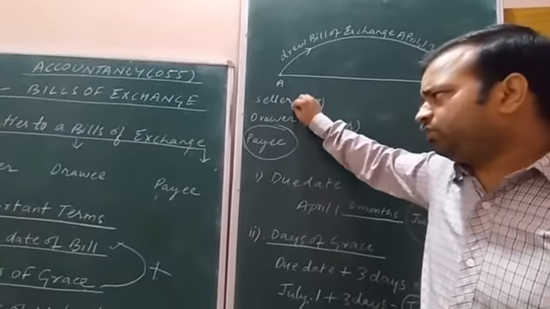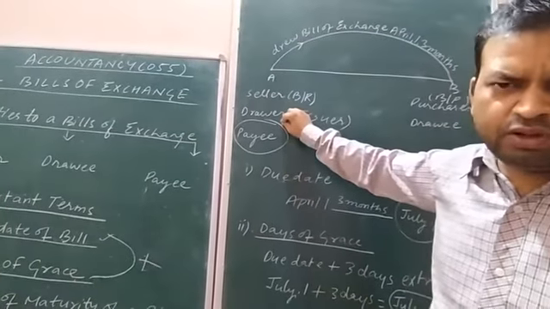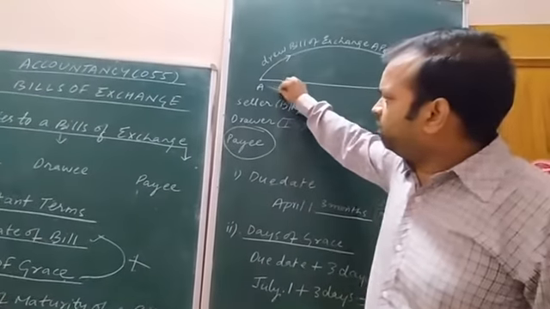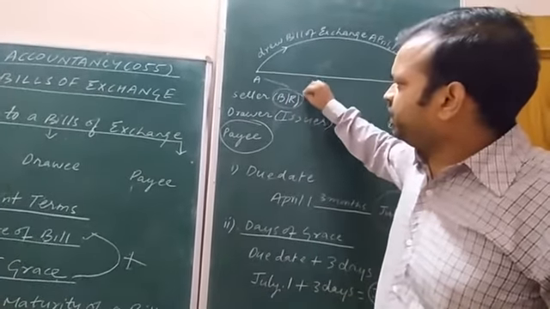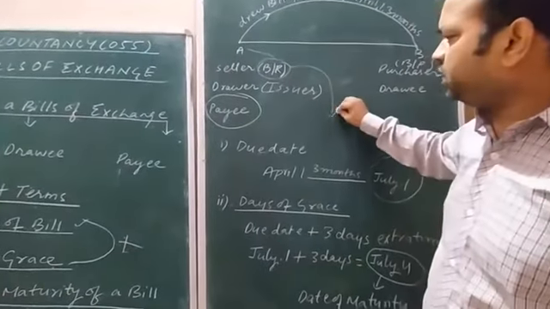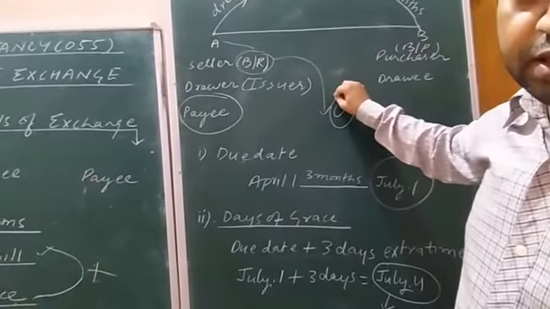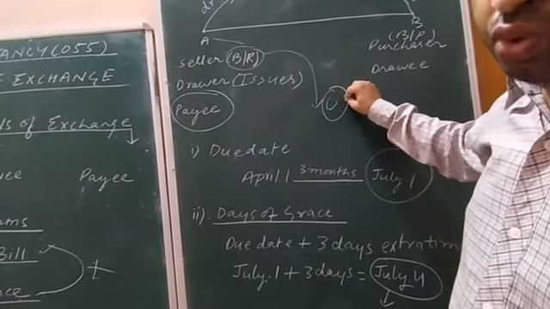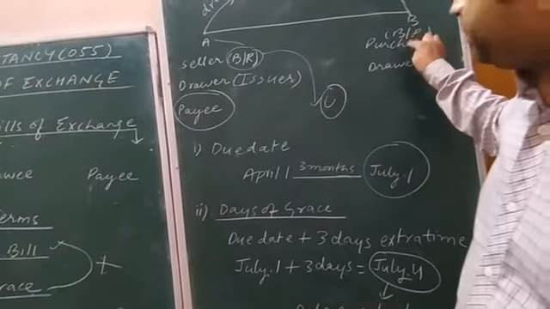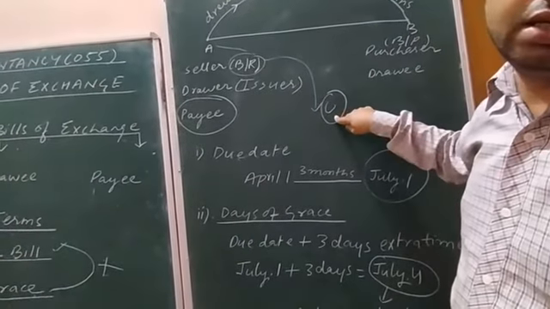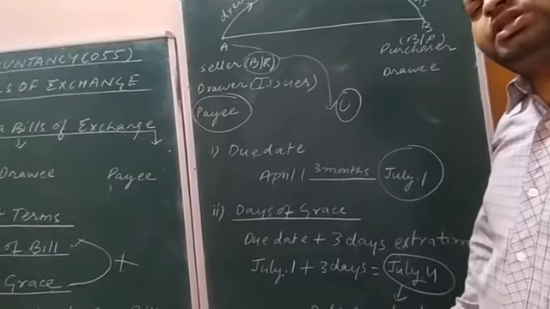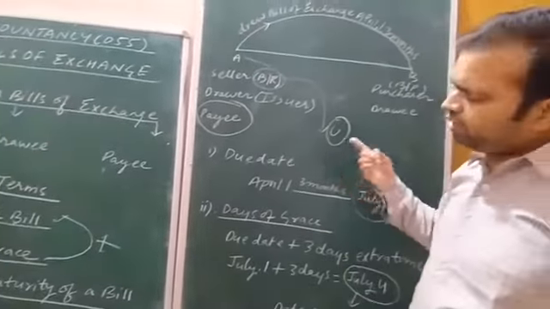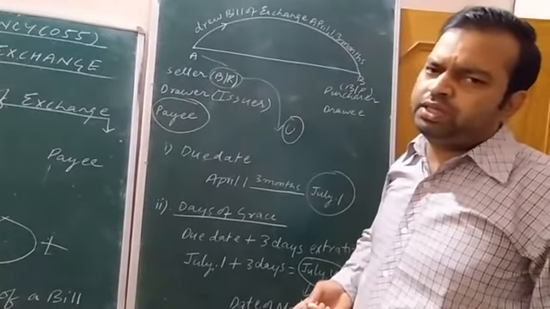Payee may be the seller of the goods or say drawer of the bill, and may be a third party also. Third party means if the bill receivable is transferred by A to some other person, say C. Okay, so the bearer of the bill receivable is C, to whom the payment will be made by the purchaser. Purchaser will make payment to C, the bearer of the bills receivable. So the payee may be the seller of the goods or a third party also. Is it clear to you?